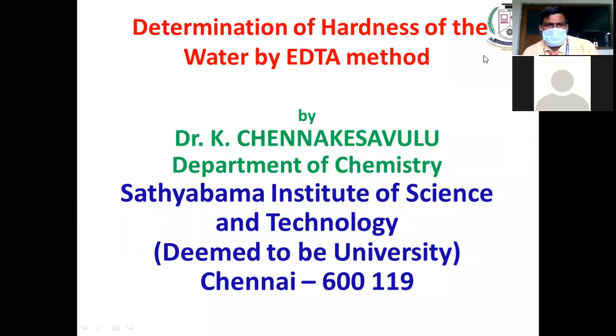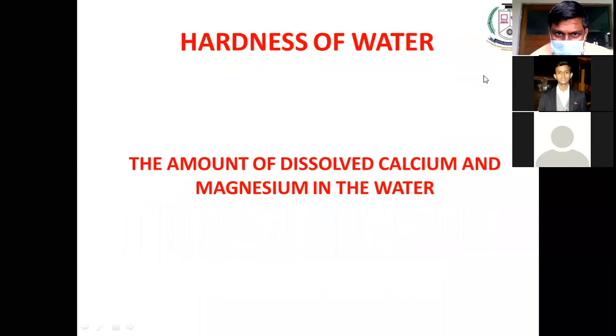Good afternoon to all. Today we will discuss determination of hardness of the water by EDTA method. Before going to the experimental explanation, we would like to know what is the hardness of water. The amount of dissolved calcium and magnesium present in the water is known as hardness of water. This is the definition of hardness of water.